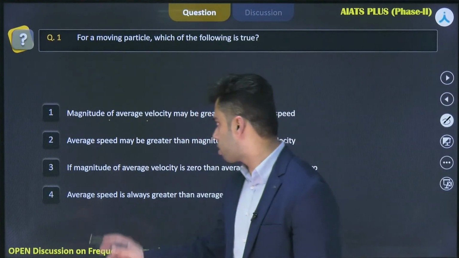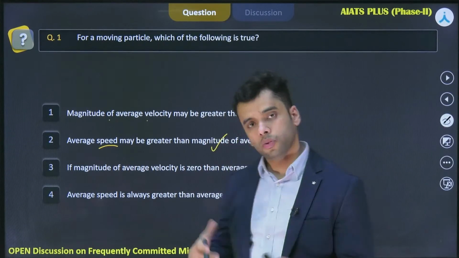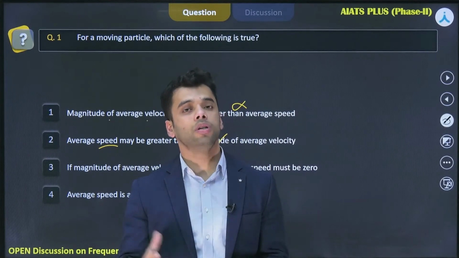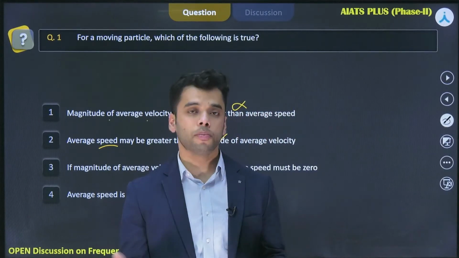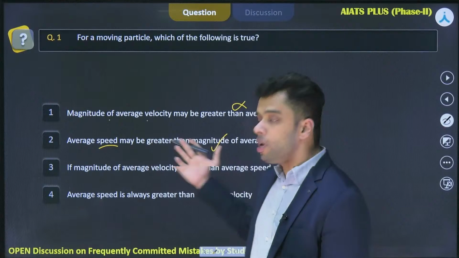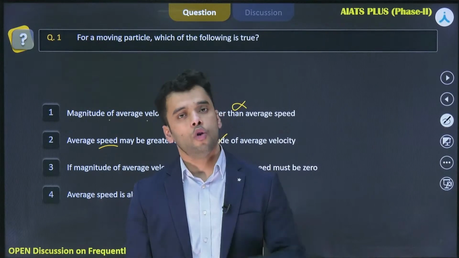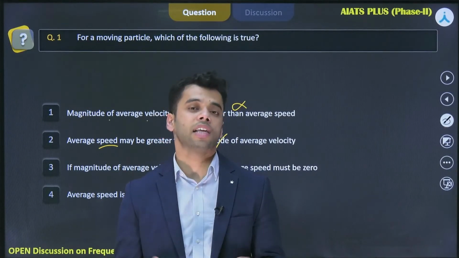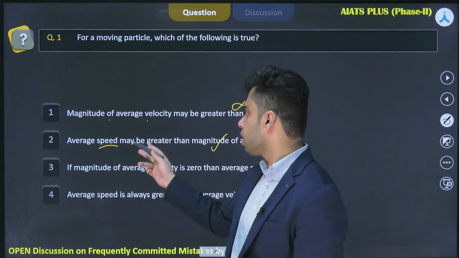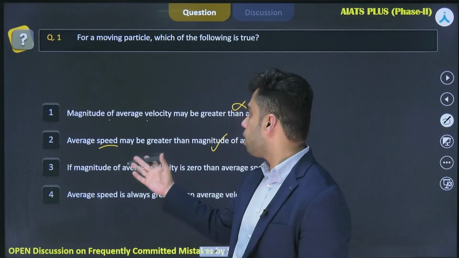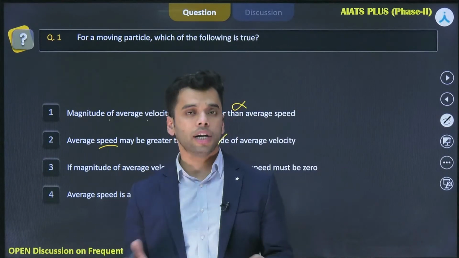Let's talk about the second one. It says that average speed may be greater than the magnitude of average velocity. So this one is right because average speed depends upon the distance covered by the body, and average velocity depends upon the displacement covered by the body. So if average speed may be greater, why may? Because there are cases in which the distance covered by the body will be equal to the displacement of the body. So in that case, average speed may be equal to the average velocity. So that's why there is a may. Had the statement been average speed is always greater than the magnitude of average velocity, then that would be wrong because it cannot be always greater.